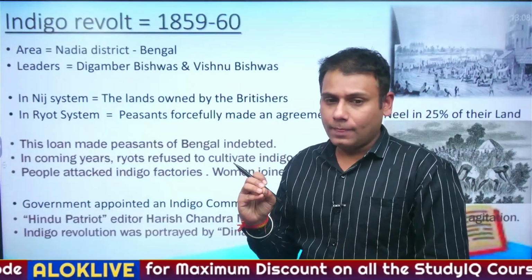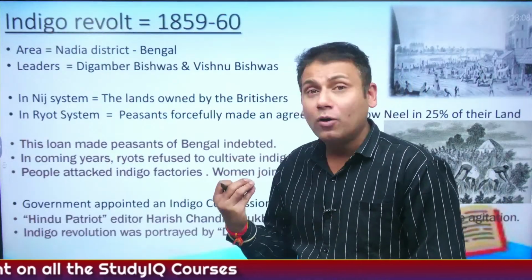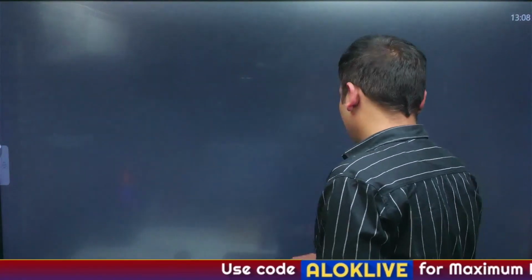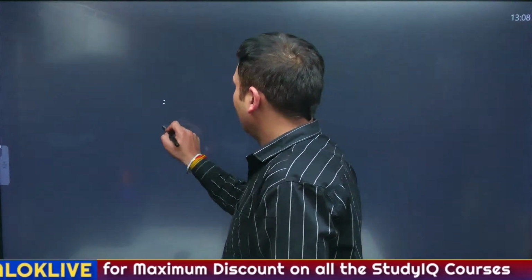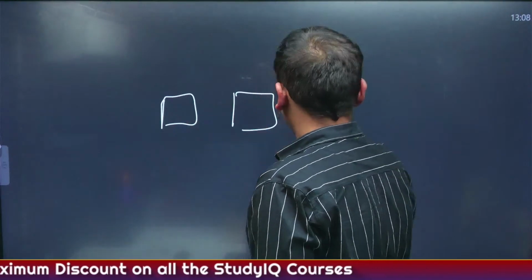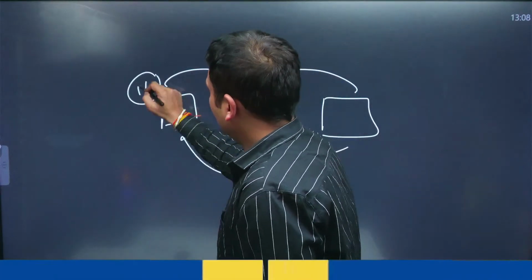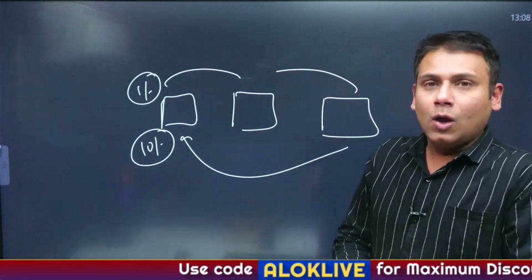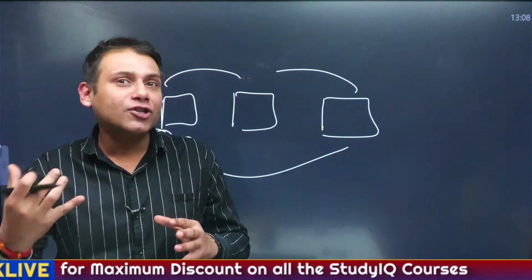Here we are going to understand the key concept of drain of wealth so that we can correlate important events and things. Okay, now when Britishers came into India, they forced our peasants to cultivate commercial crops.